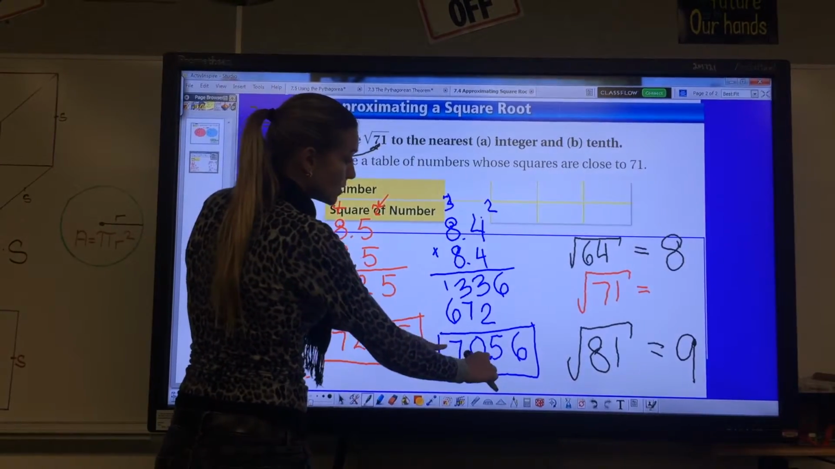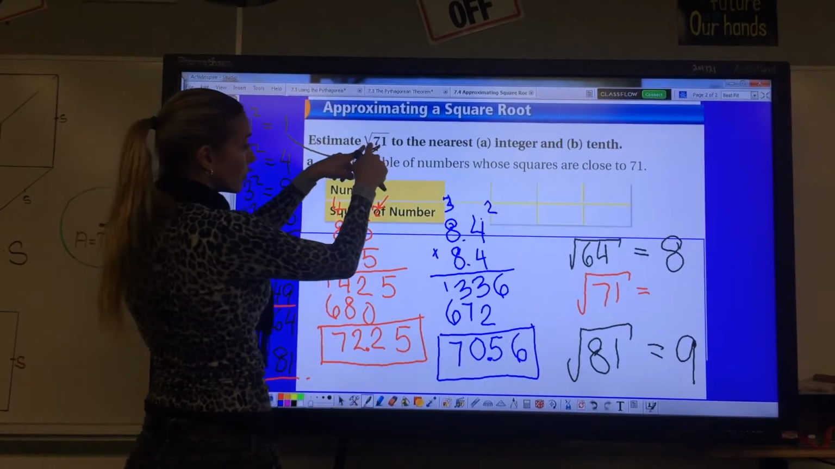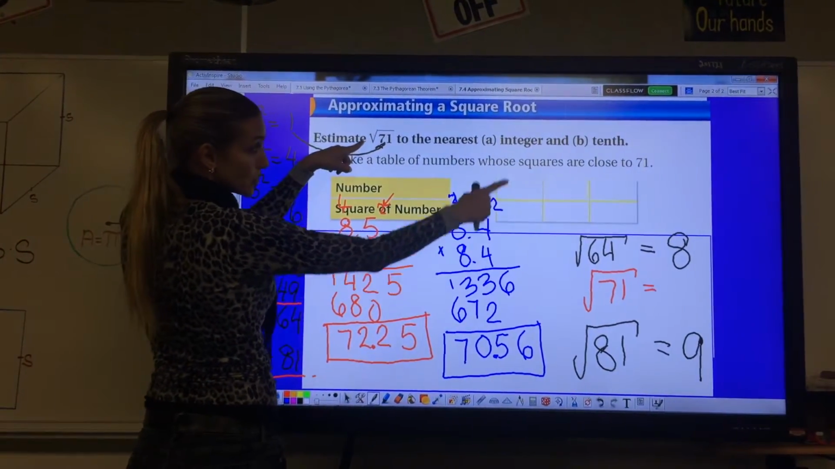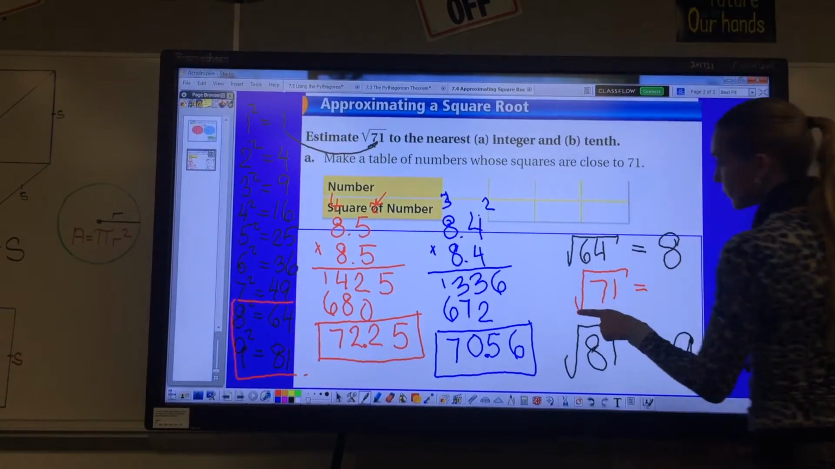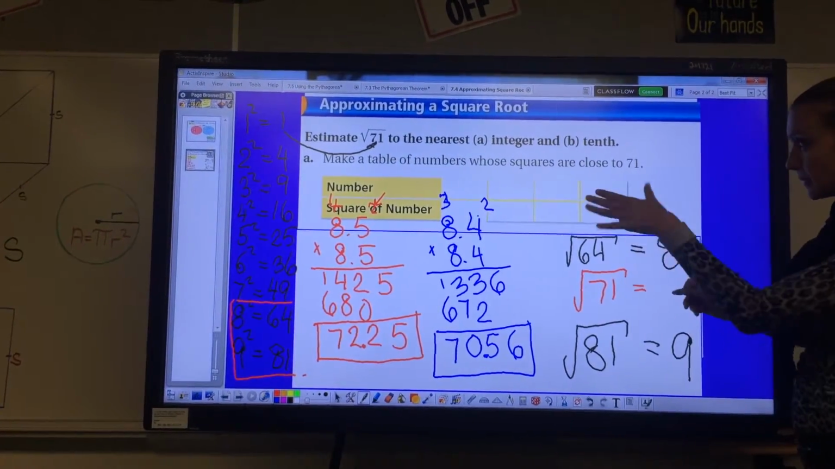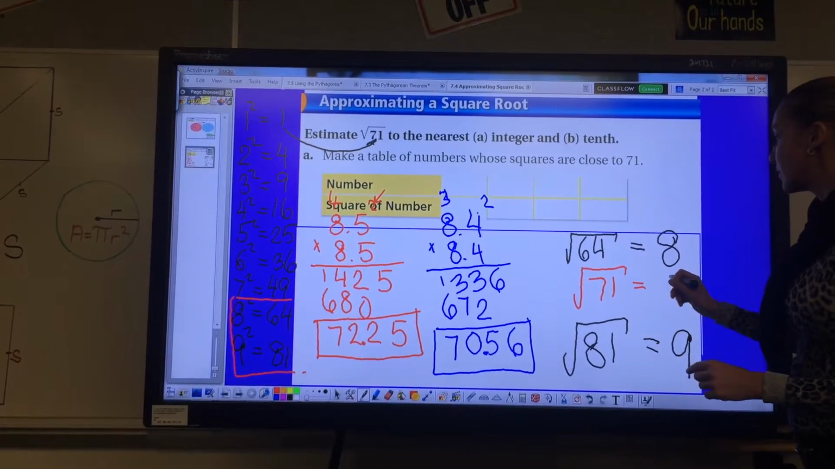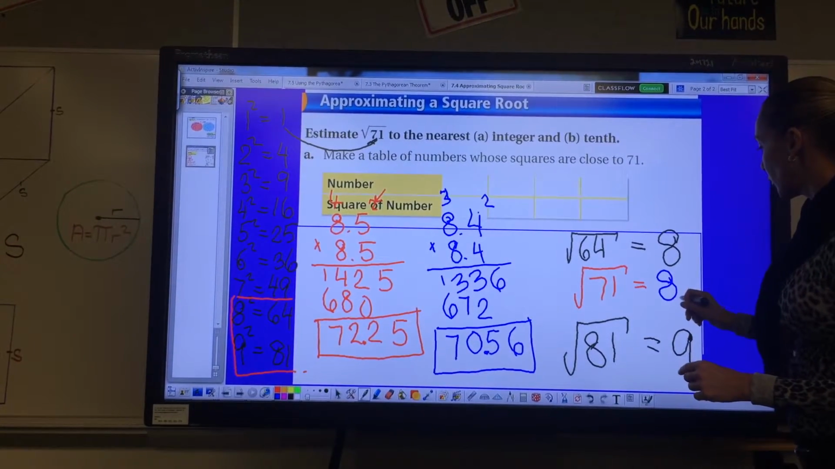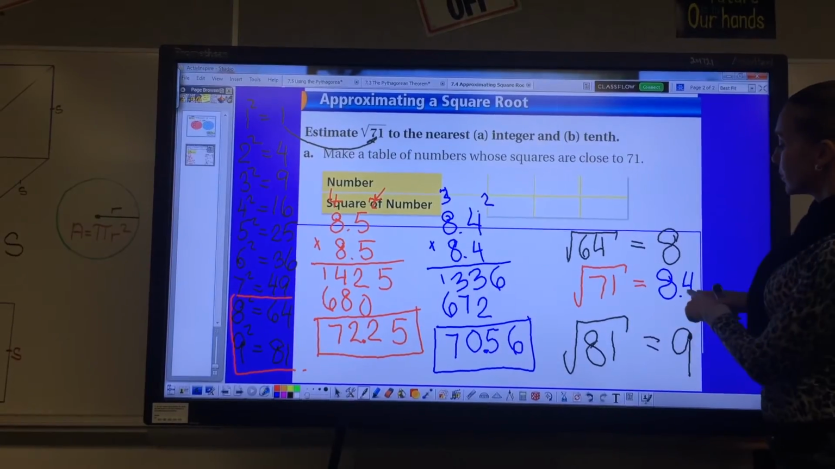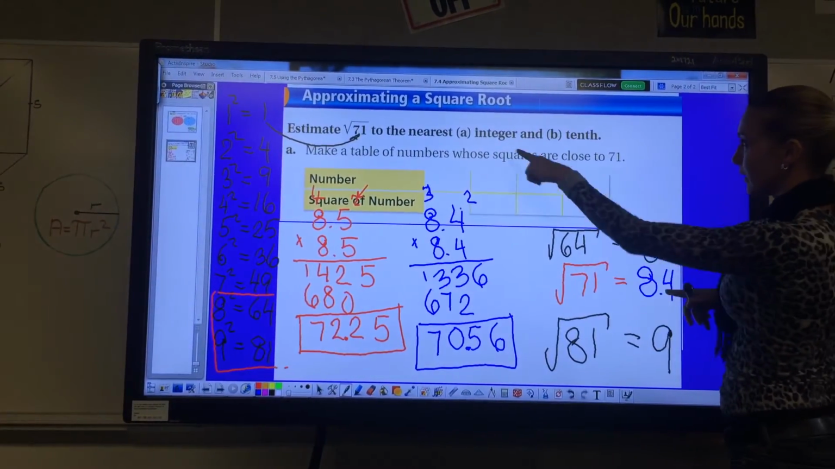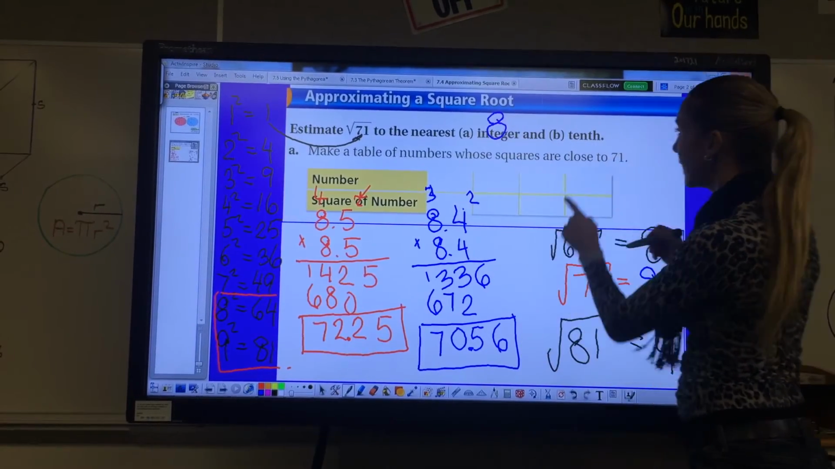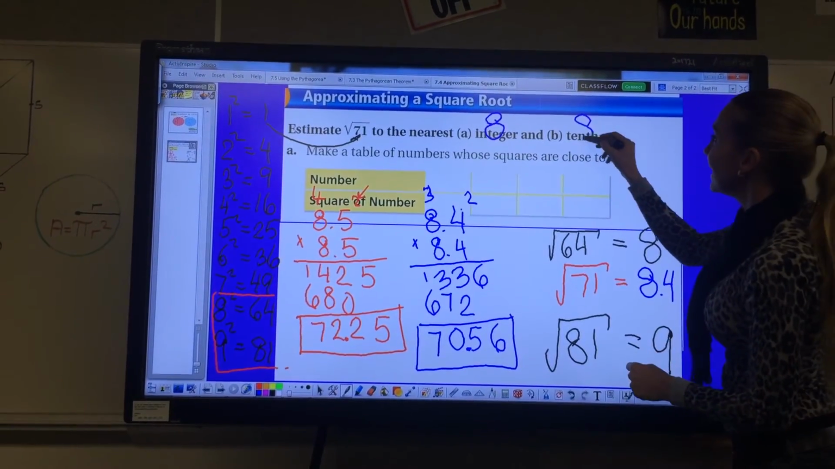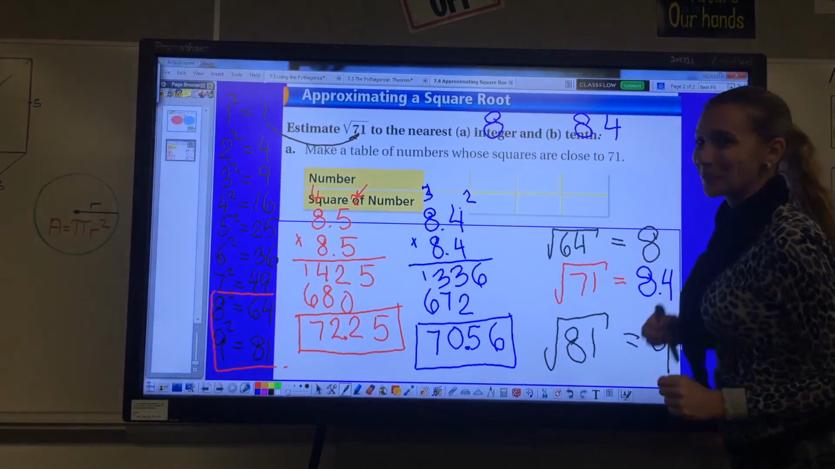The closest number to square root of 71 using decimals to the nearest tenth is 8.4. So square root of 71, estimating it, is around 8.4. So the integer is the whole number, right? It's 8, and the tenth will be 8.4. Sounds good?